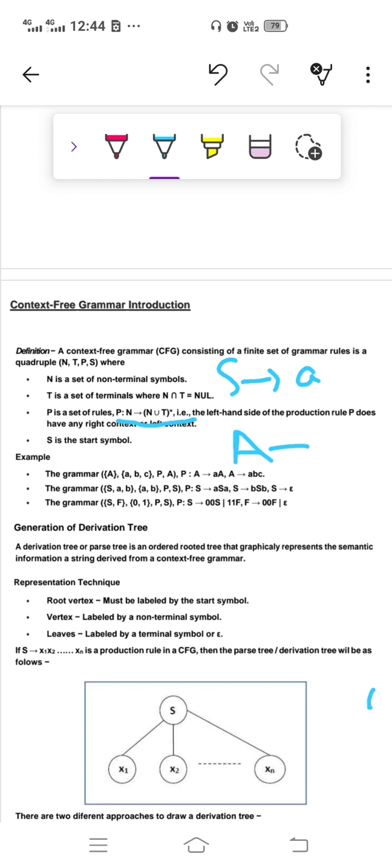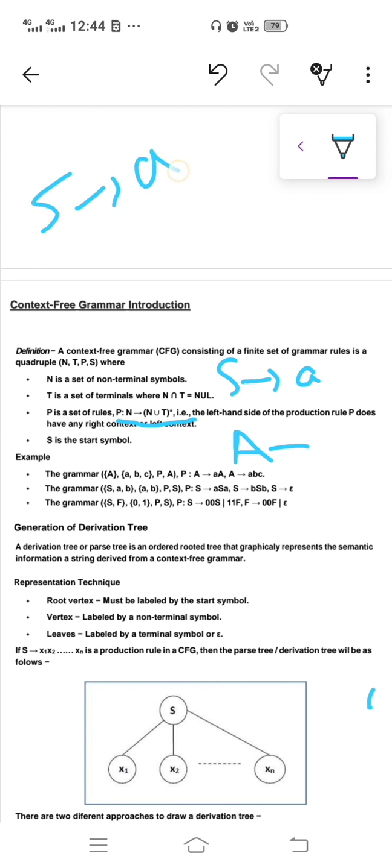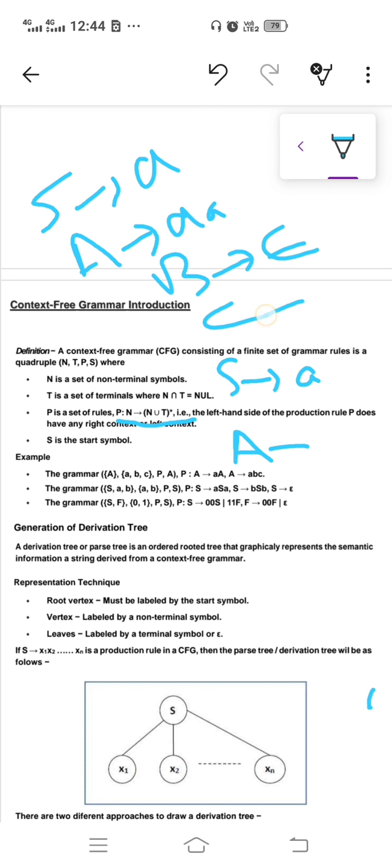In a context-free grammar, the production must be of the form S tends to A, or A tends to AA, or B tends to epsilon, or C tends to BAB.